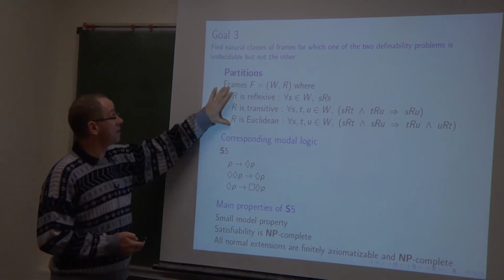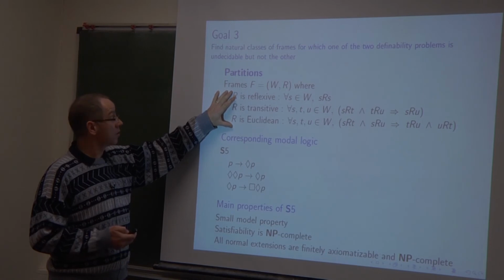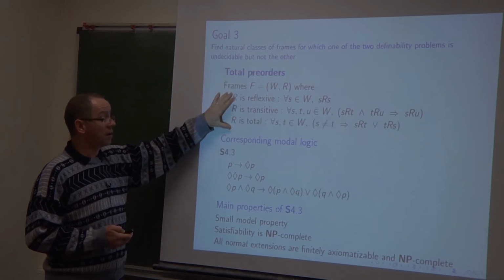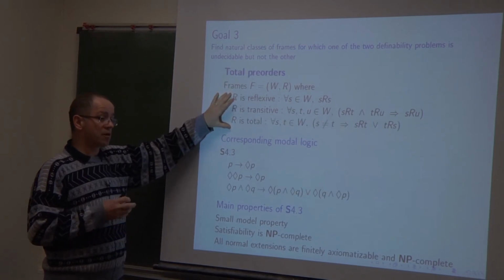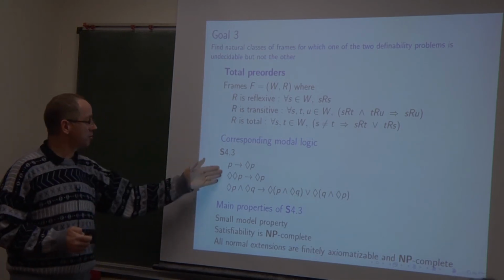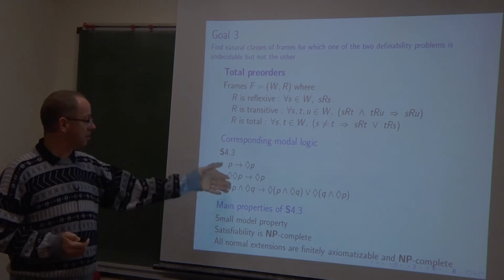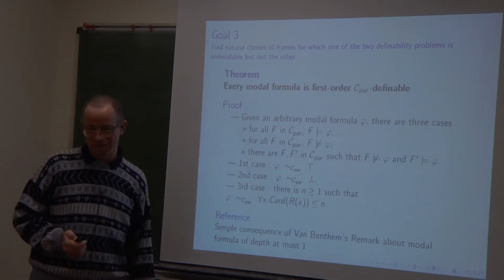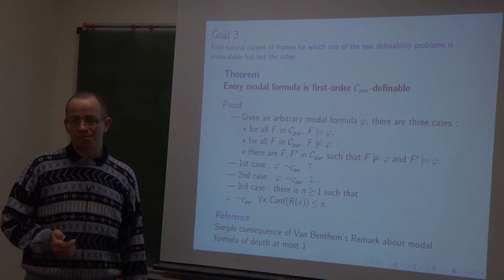So frames of this class are sets of clusters, and frames of this other class are sets of clusters linearly ordered. And it corresponds, this one, to S4.3. It is standard.